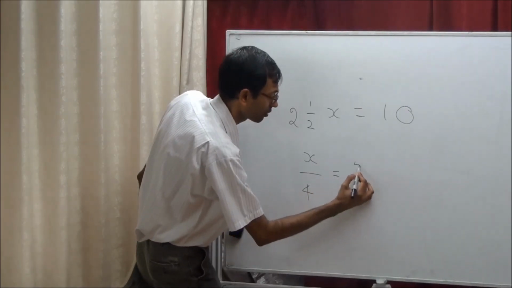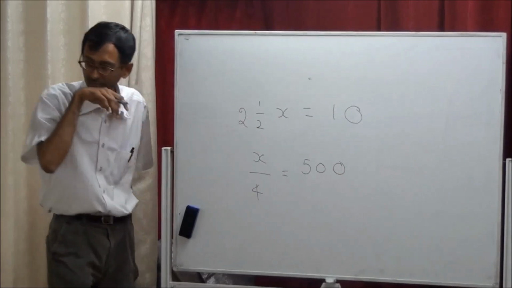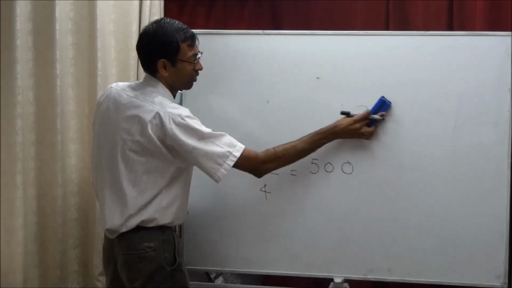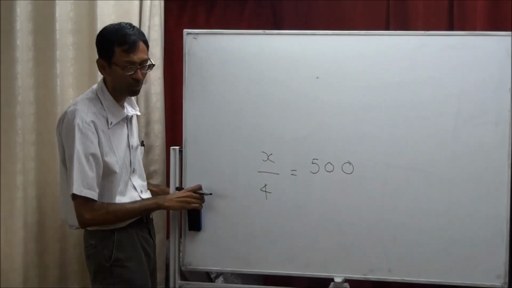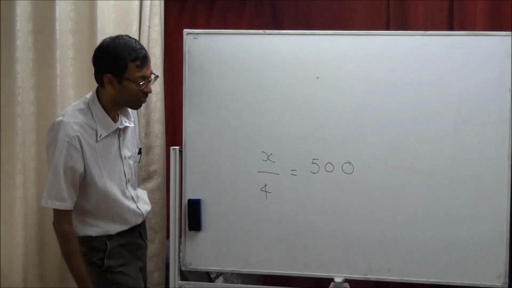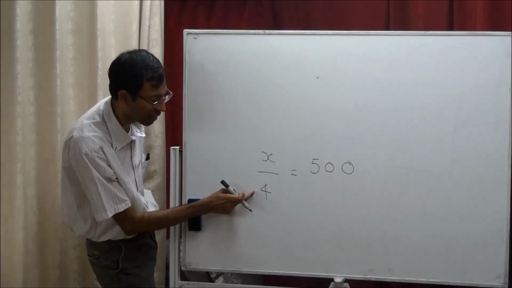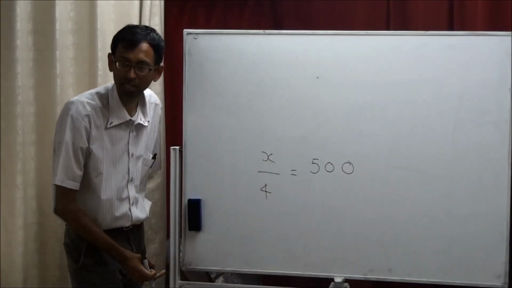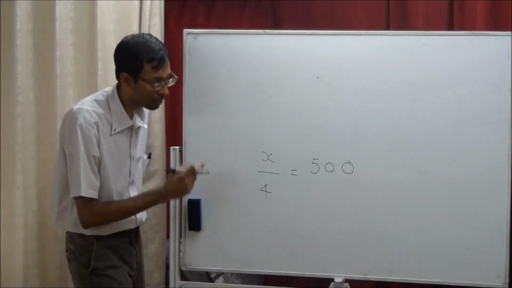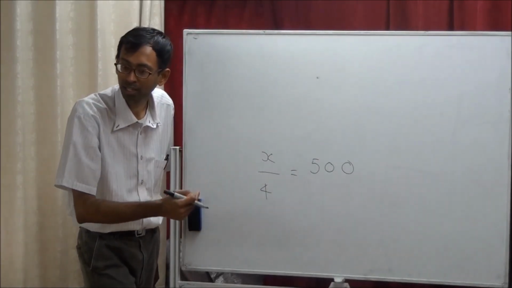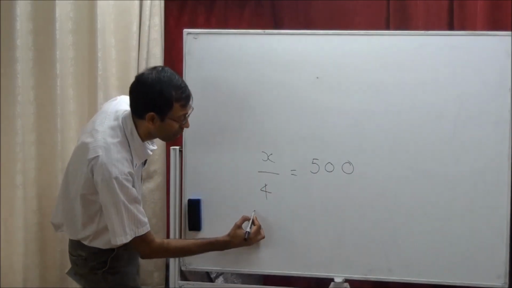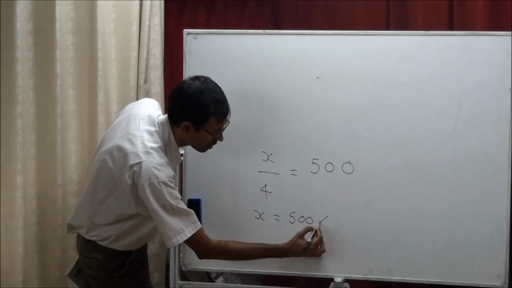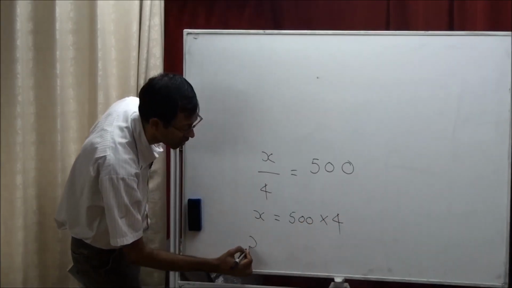x by 4 is 500. How do we do it? She said 2000. So now is this a division or multiplication or addition or subtraction? Division. If you take it to the other side, it becomes a multiplication. Multiplication, if you take to the other side, it becomes a division. So now the step is x equal to 500 times 4.